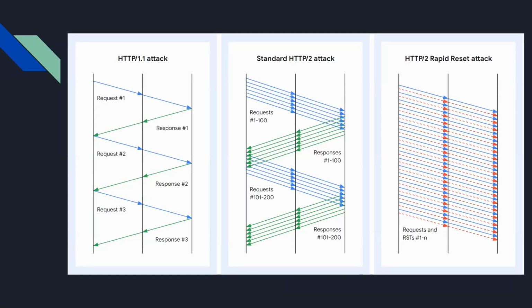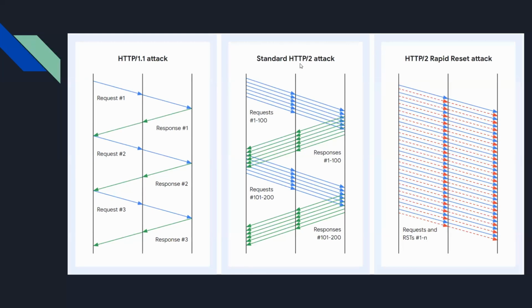So here's an image from Google Cloud that shows various HTTP attacks. On the left, we have a typical HTTP 1.1 attack. In this version of HTTP, there's no stream multiplexing, so you only send a request and then receive a response and then send another request, one at a time. In the middle, we have a standard HTTP2 attack. Here you can see the stream multiplexing. We are sending multiple requests at a time and we are receiving their responses.